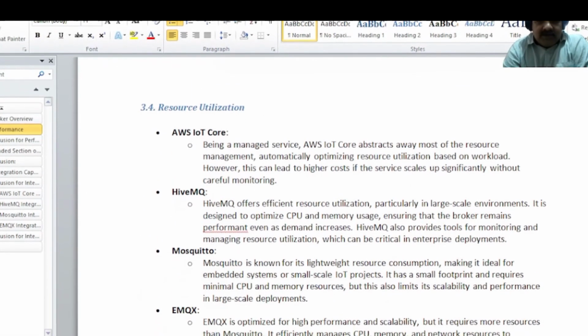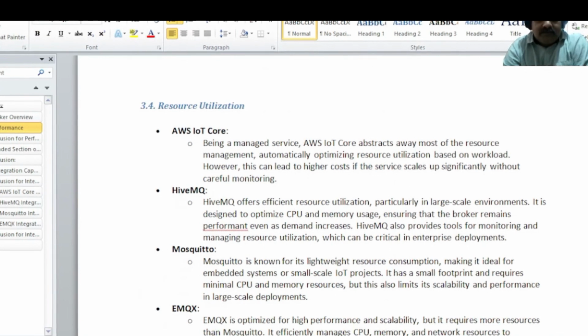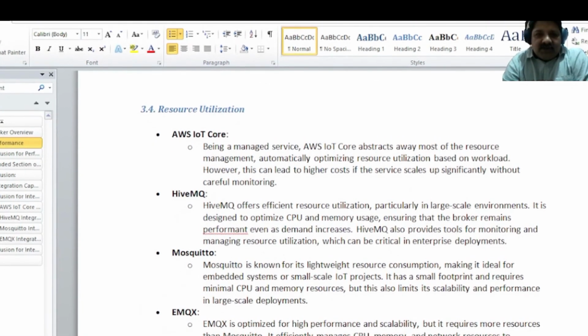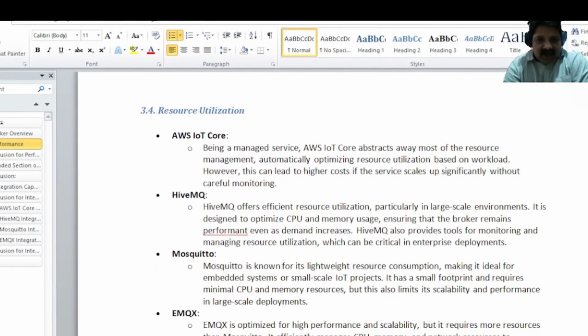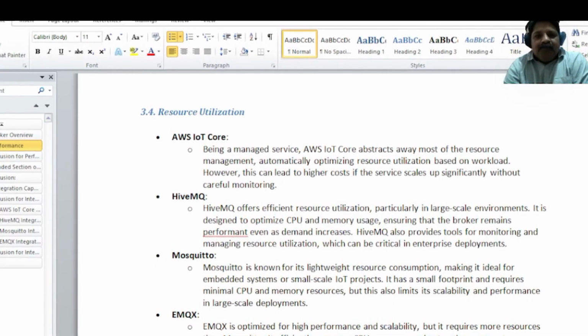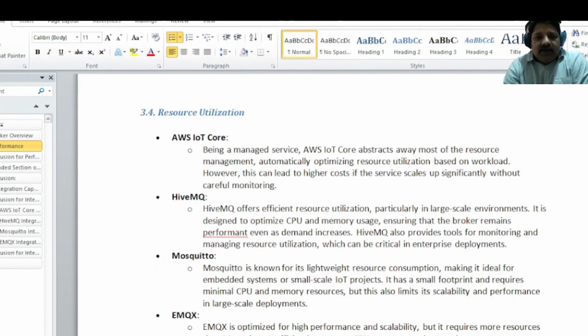Then you have resource utilization. In the case of resource utilization, it's well managed in AWS IoT Core, and similarly, resources are better utilized in the others.